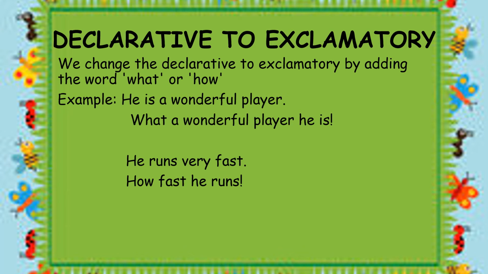So look at the example. He is a wonderful player. A is there. So then we begin with what. What a wonderful player he is. You will change the position of the sentence. He runs very fast. So there is no a or an. So then we will begin it with how. How fast he runs. We won't put the adverb very in that. We will remove the adverb from the sentence.